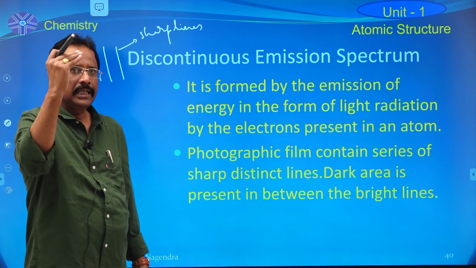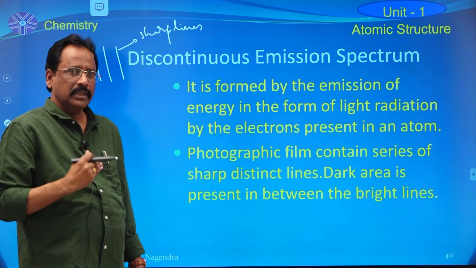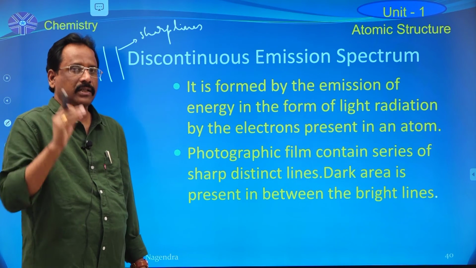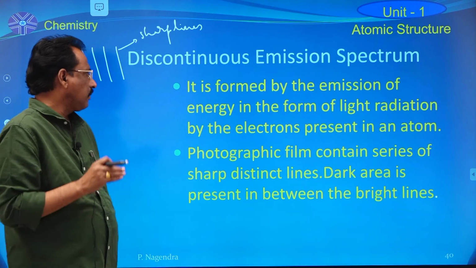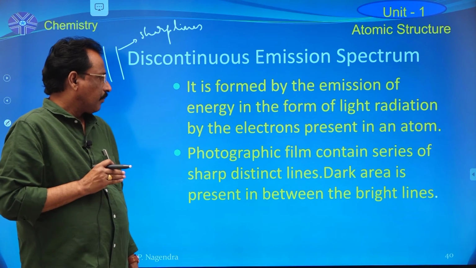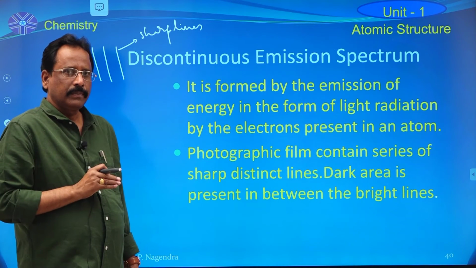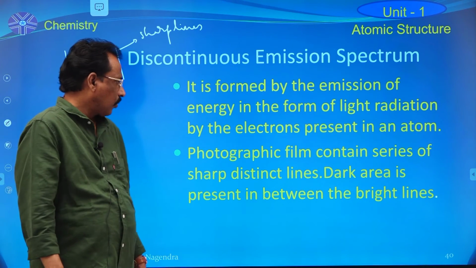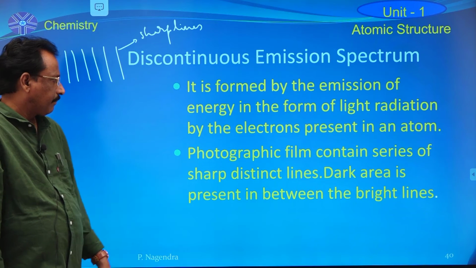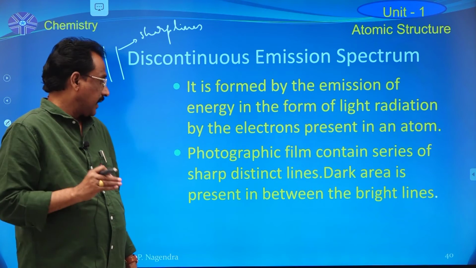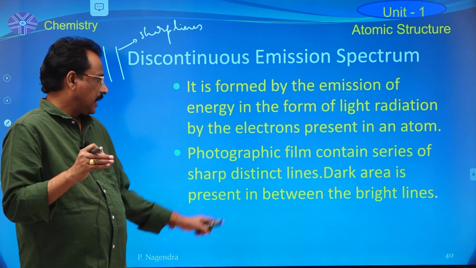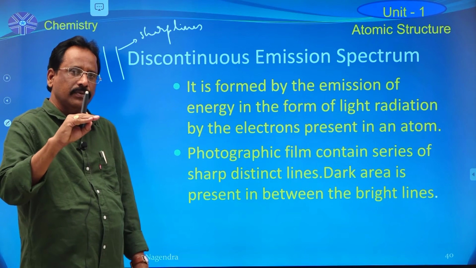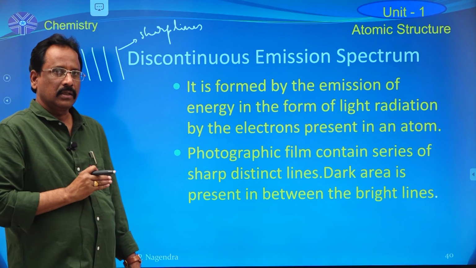So they come back to the lower energy state and emit light. That emission of light is passed through a prism and received on a photographic film. Now, that photographic film compulsorily contains sharp discrete lines. A separate gap is present in between the sharp lines.